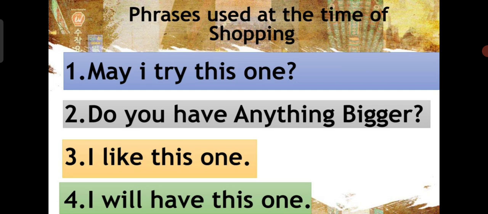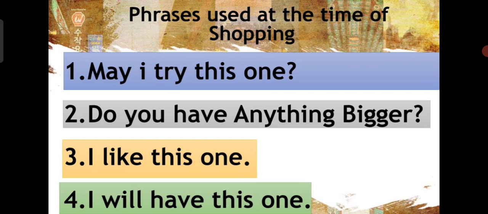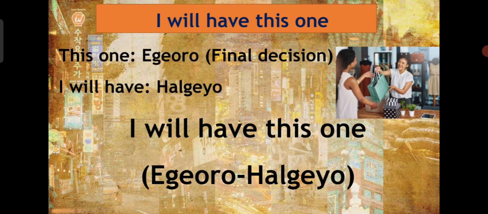In that case you have to know how to tell the person guiding you at the dress and fitting room that I will have this one. In that case you are going to pay, and you have finally decided that you are going to buy this dress. So in that case this one is igoro.